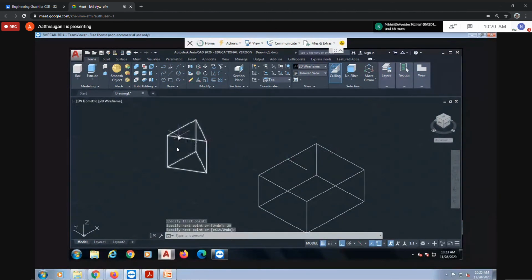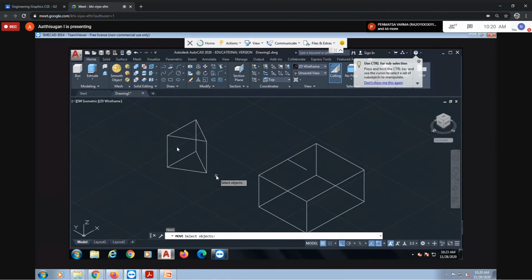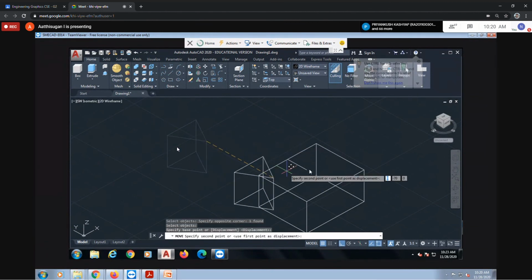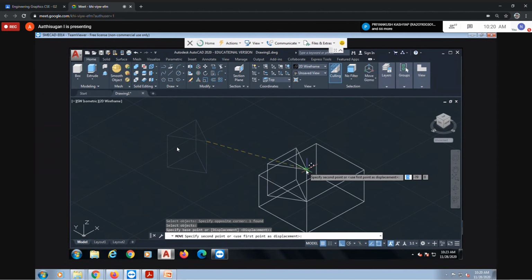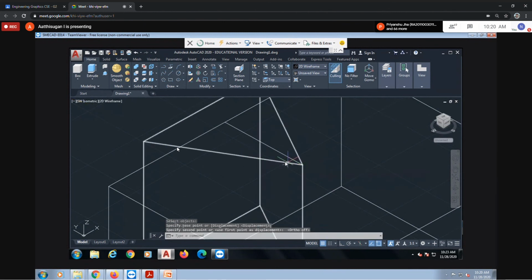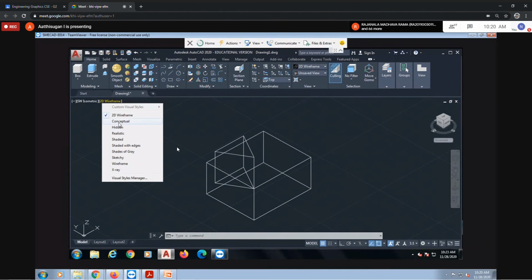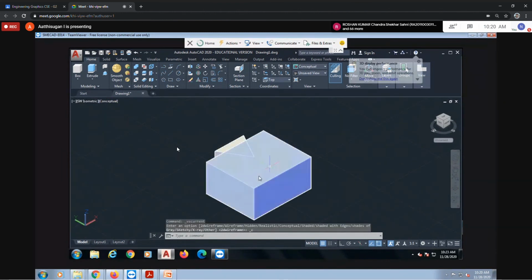Next, I'm moving this corner to this position using the move command, M. You can do any method. Moving from this position to this end. Now I'm deleting this line. Correct? Now you can see it in 3D view. Yes, sir. Okay, like this, your question is coming now like this.